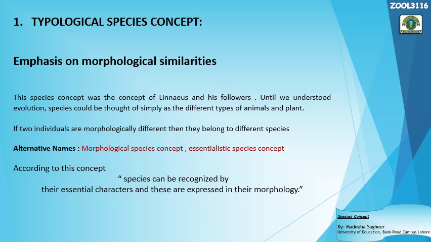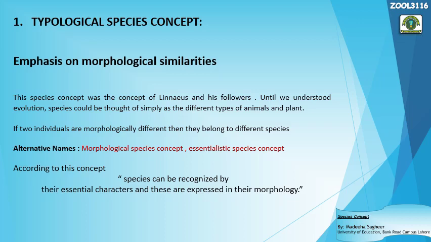This concept thinks that if 2 animals are not similar in their appearance, if they are very different from each other, then it means that they belong to different species. So if we come to the proper definition of the typological species concept, then we could say that species can be recognized by their essential, important characters, and these are expressed in their morphology. These characters should be expressed in their external structures. So that's why this concept has 3 names. One is the typological species concept, other is the morphological species concept, and third one is the essentialistic species concept.